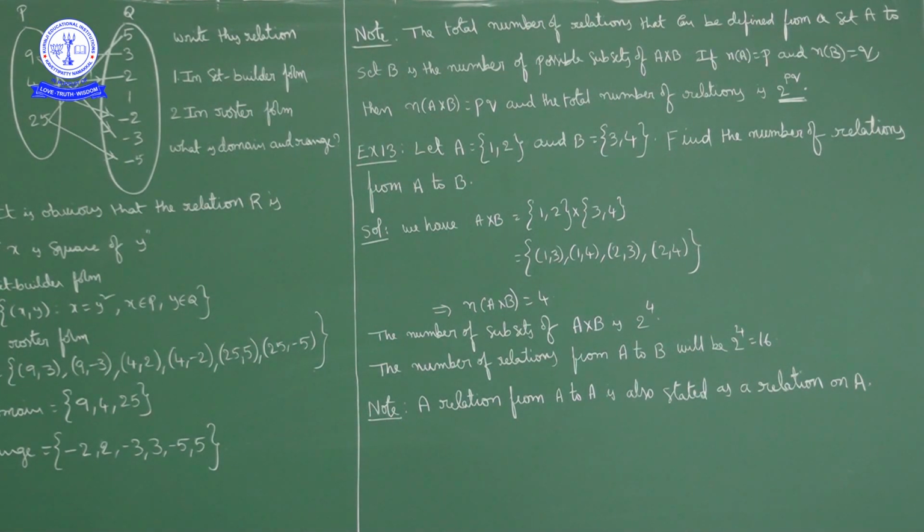One more point. Here two sets A and B are given, and we say a relation from A to B. Sometimes, a relation on set A means both domain and codomain are the same set. In such a case, a relation from A to A is also stated as a relation on set A.